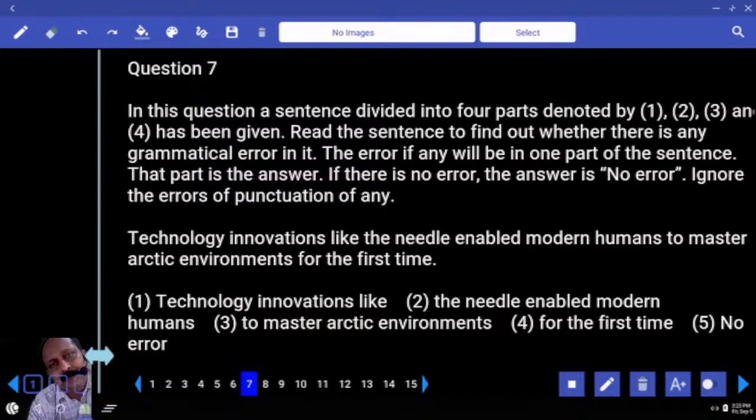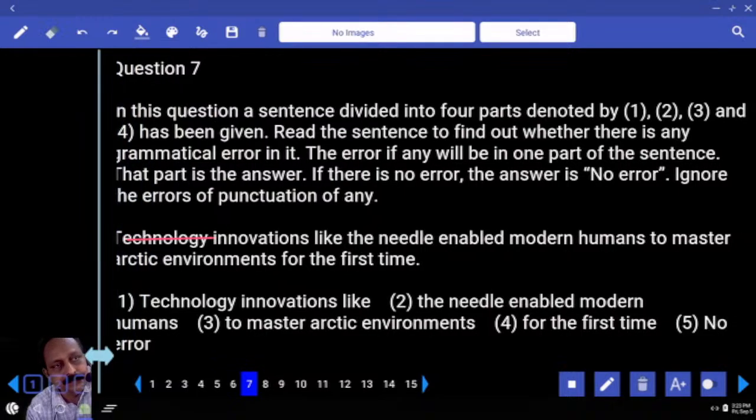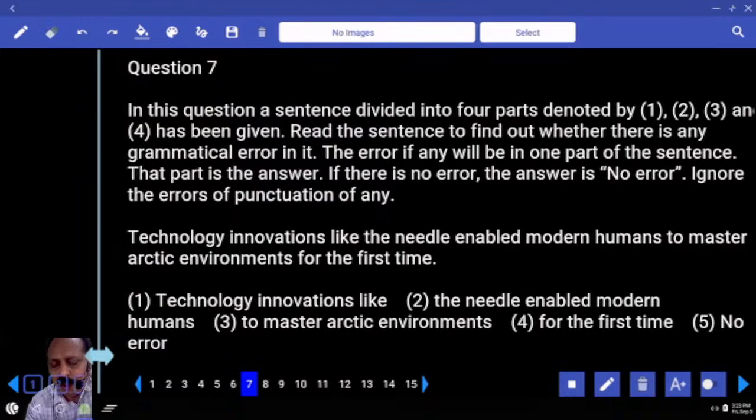Technology innovations, do I have to go beyond that? When you say technology innovations or technological innovations? Please change that word. The very first word is not correct. Technological innovations, like the needle, enabled modern humans to master what? Arctic environments for the first time.